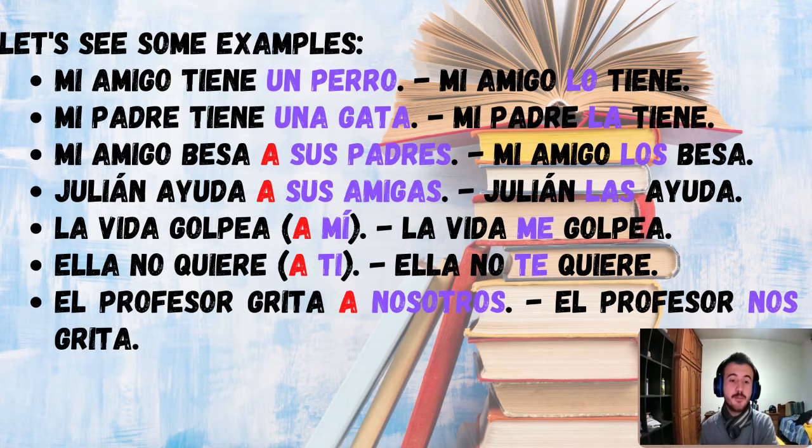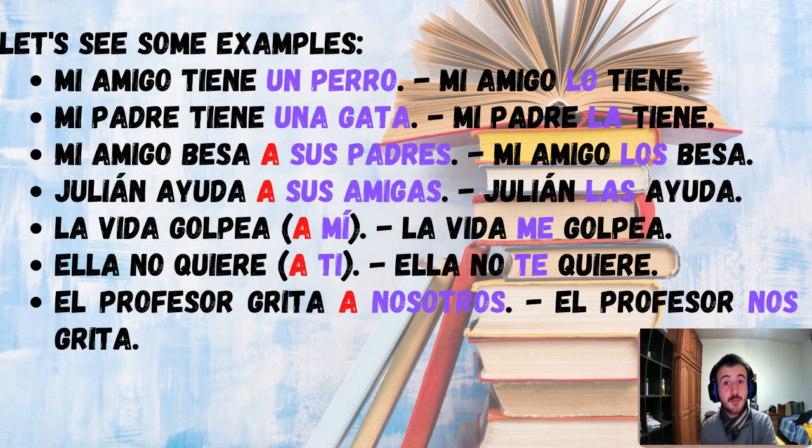La vida golpea a mí. This is between parentheses because it's a really weird phrasing, and I'm only doing it in order to explain the concept I want to address right now. But basically, it will be life hits me, okay? And this a mí can be replaced. Of course, we're talking about a person. I'm referring to myself, right? So it also needs to start with the preposition a. And we can make an easy replacement in the form of la vida me golpea. Life hits me. Excellent.